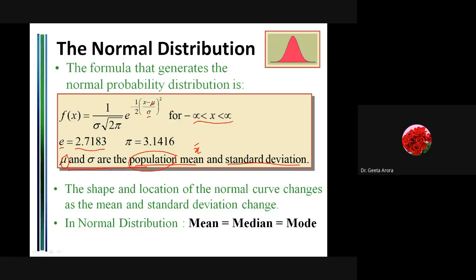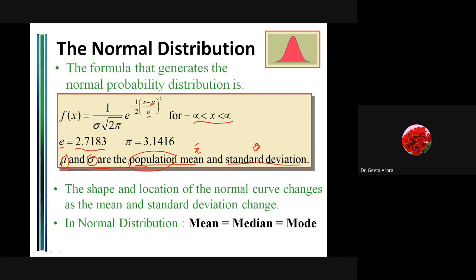Hope you are getting something. Similarly, if I talk about standard deviation, sigma is the notation we use for the standard deviation taken from the population. And whenever we are going to work with the sample, the symbol we use is s. Small s is the symbol for the sample standard deviation. Correct? So these are the things.